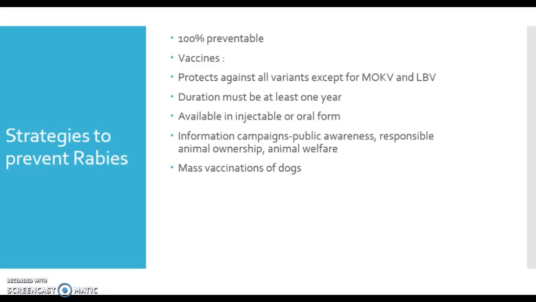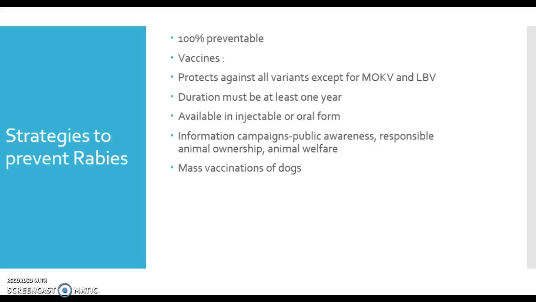There are several strategies to prevent rabies. It is 100% preventable. The number one strategy is vaccines. They protect against all variants except for the MOKV, which is the Mokola virus, and LBV, which is the Lagos bat virus. The duration must be at least 1 year for all vaccines. They are available in injectable or oral forms.